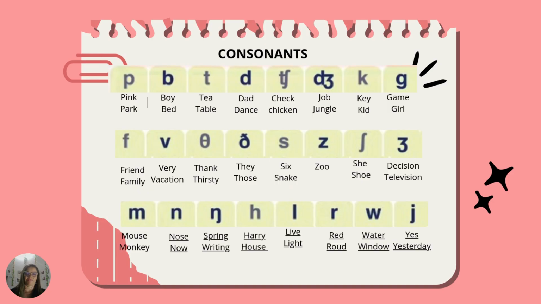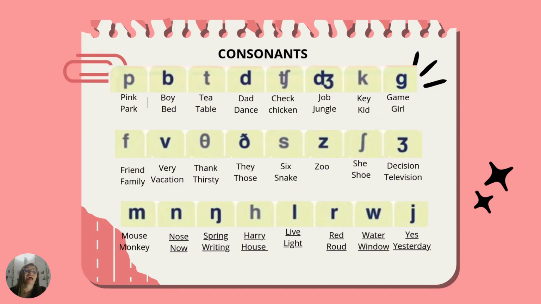Next slide. These are the consonants. P. This sound occurs in the words pink, park. For example, I saw a pink bike in the park. B. This sound occurs in the words boy, bed. For example, the boy is sleeping in his bed.